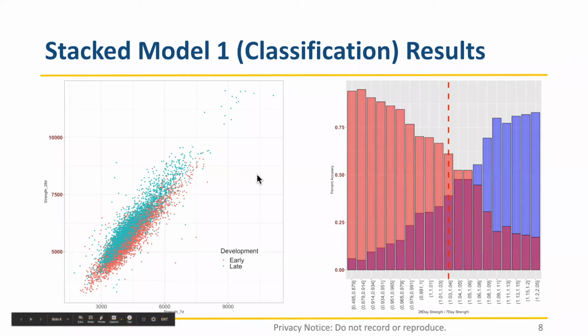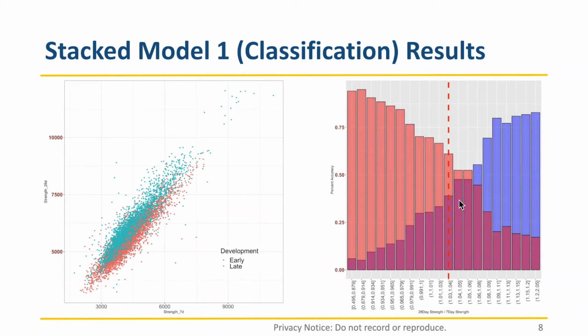The plot on the left demonstrates the classification result after applying the first stage stacking model. As you can observe, the model successfully classifies highly early or highly late concrete. The prediction accuracy decreases as the distance between the data point and our threshold line decreases. This is also demonstrated by the plot on the right.